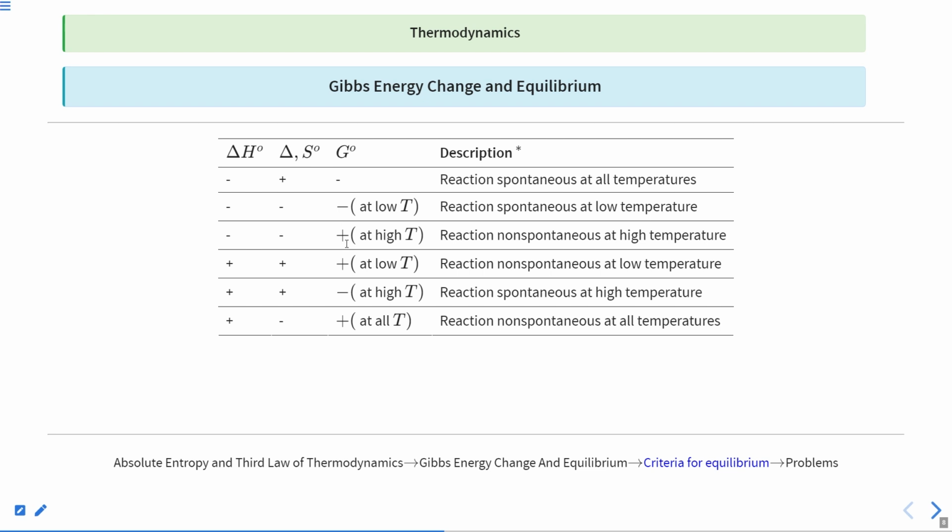If you take high temperature, then the T delta S value will shoot up, meaning the absolute value of T delta S will shoot up, and since it has a positive sign against it, delta G comes out to be positive.